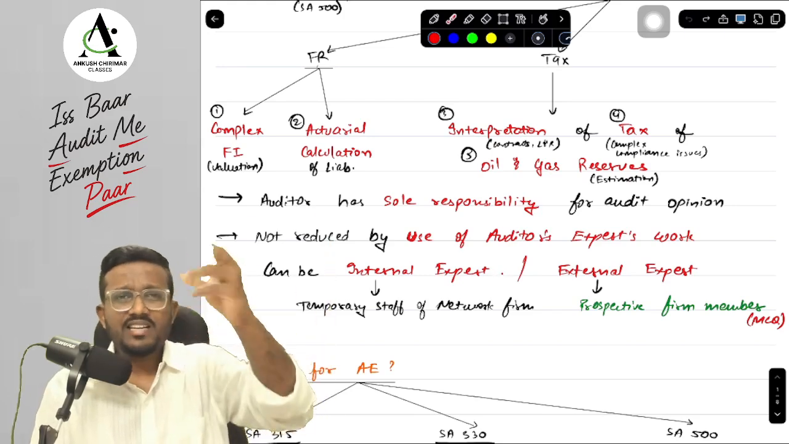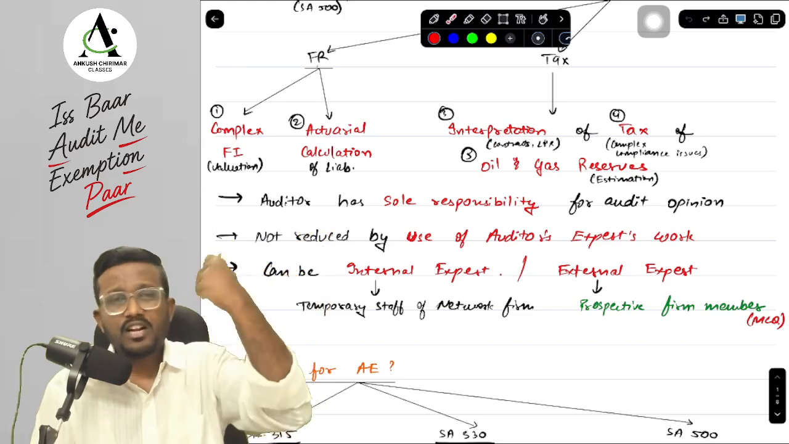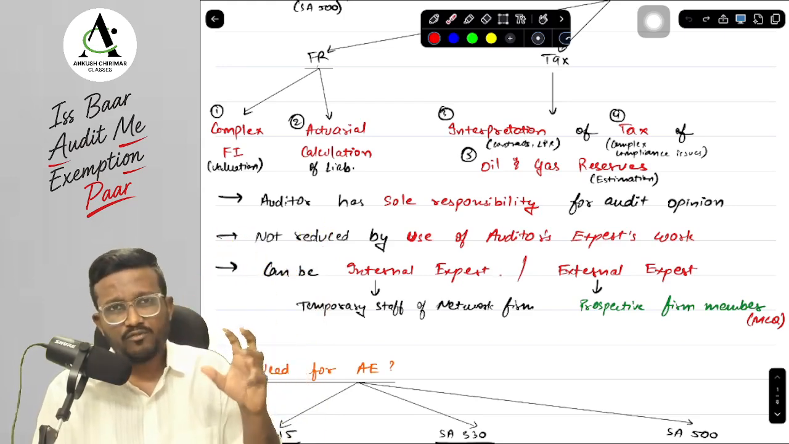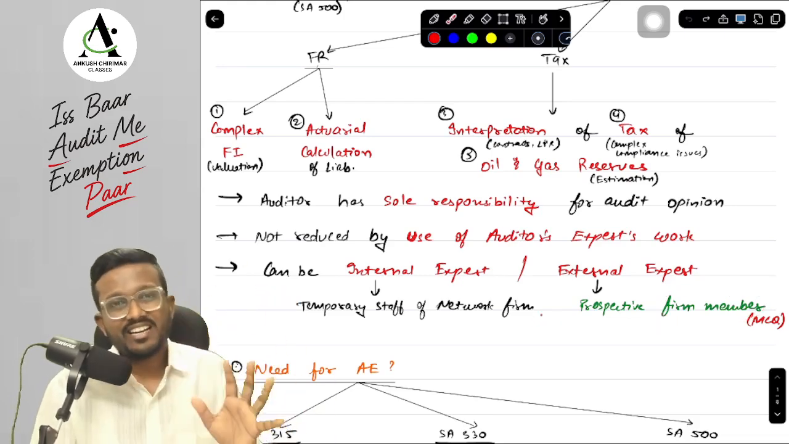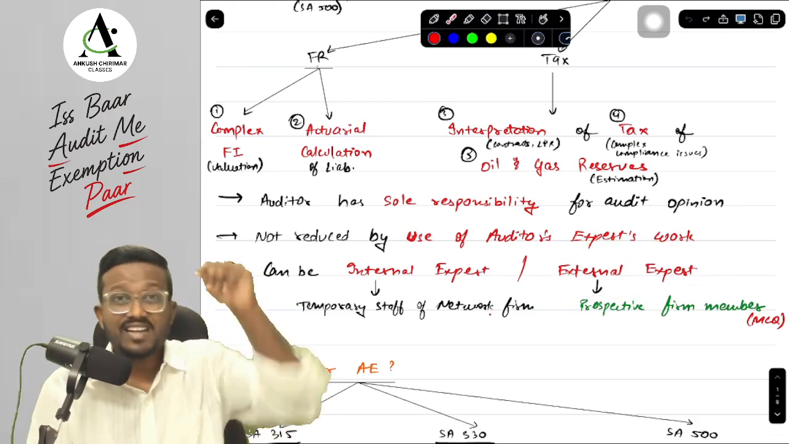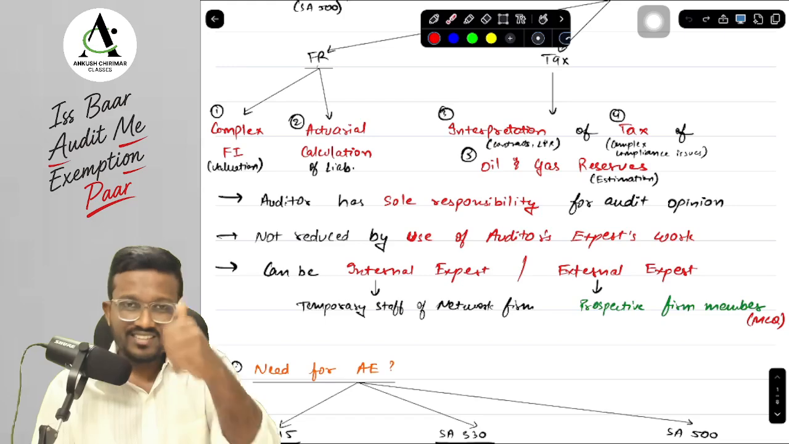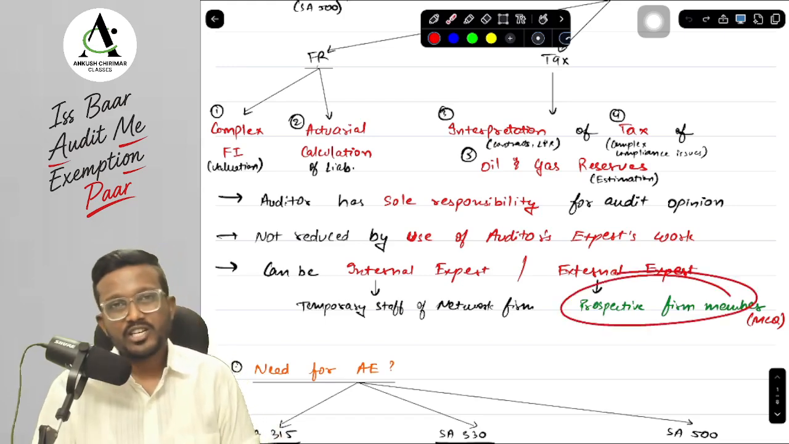Suppose there is a CA who is joining our firm after 1 year, which means he is a prospective firm member. Will he be called an internal expert or an external expert? He will be called an external expert because he is currently not part of the firm. Okay, yes sir. I am telling this because I may ask this particular question in your MCQ.